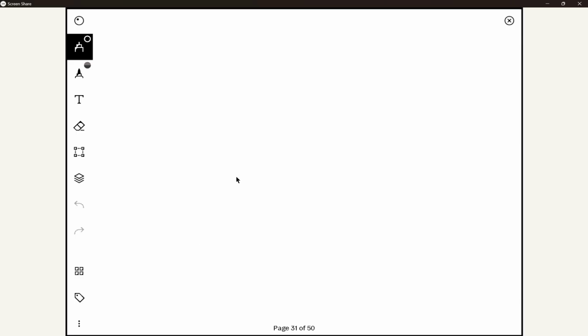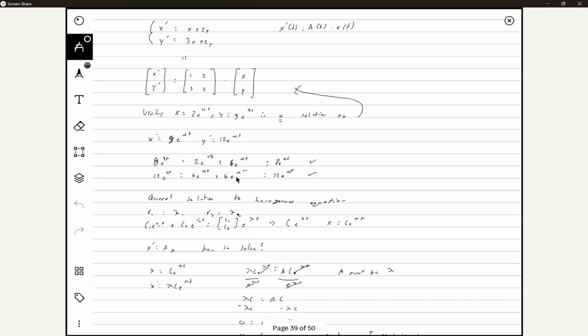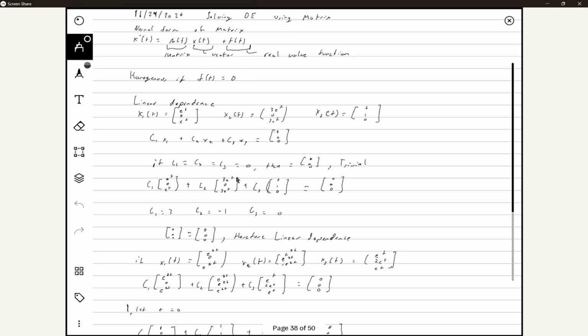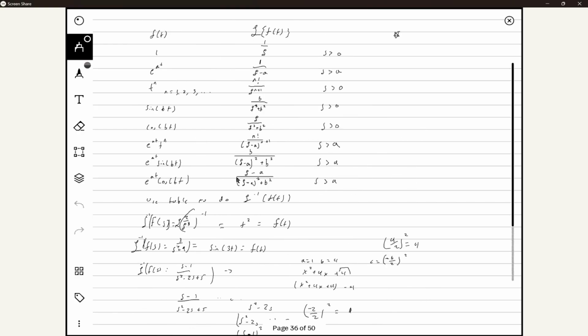I think it's over here, a little bit further back. There we go. You can see this is 1 over s minus a. So bingo.